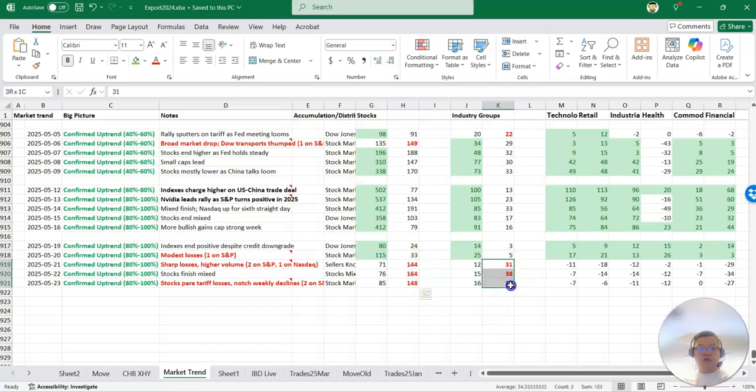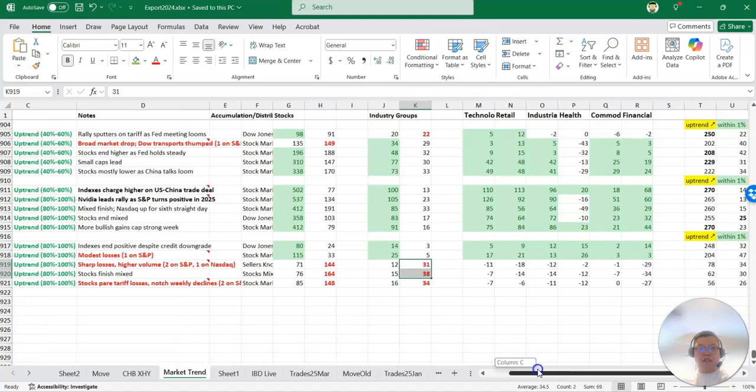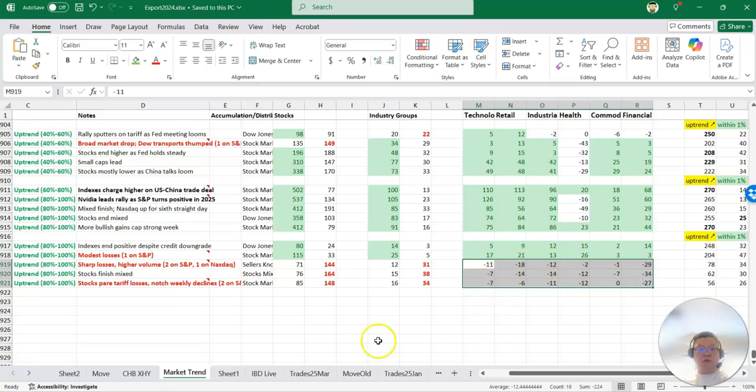And same thing with industry groups here, starting Wednesday to Friday. In terms of the sector-wise, we are also seeing each sector having more net distribution. So it's now negative rather than positive. And that happens in every sector. It's not a big number, but it is still under distribution overall.